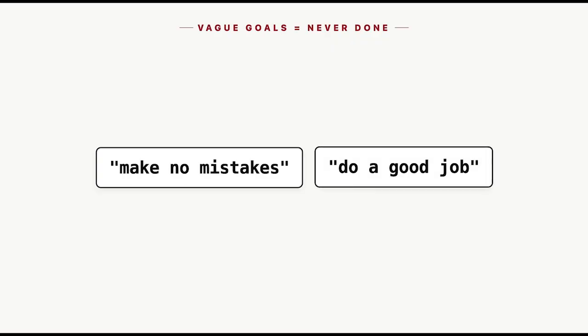You can't say, make no mistakes, or do a good job. Those are real examples that I've tried, and the boss just has no way to confirm them. 267,000 views, and buried in the middle, the honest part. He gave it goals like, and these are his words, make no mistakes, do a good job. The evaluator can't verify vibes, so the worker just kept working. He burned a full day of his token allowance on goals that could never come true.